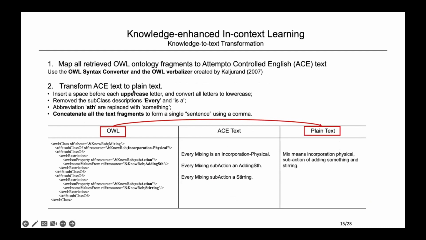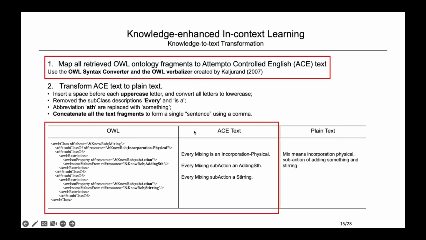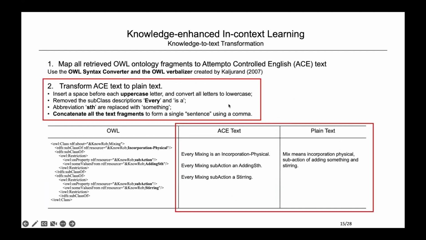And then comes our second step of work. We will try transforming these XML-based format knowledge pieces into plain text. We map all retrieved ontology fragments to Attempto Controlled English text using the OWL syntax converter tool and the OWL verbalizer tool. And then we transform the ACE text to plain text.